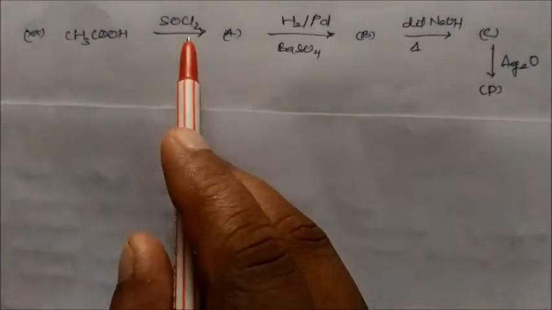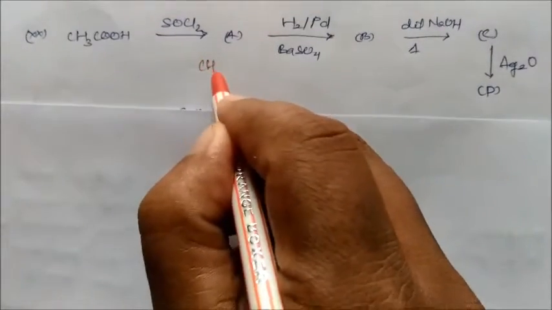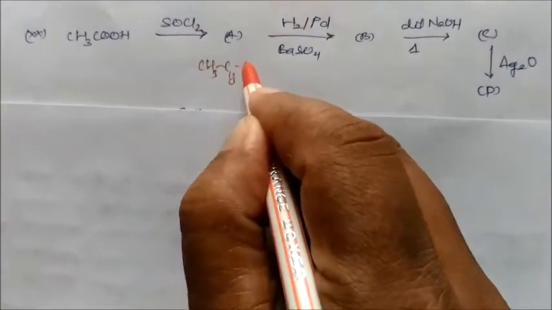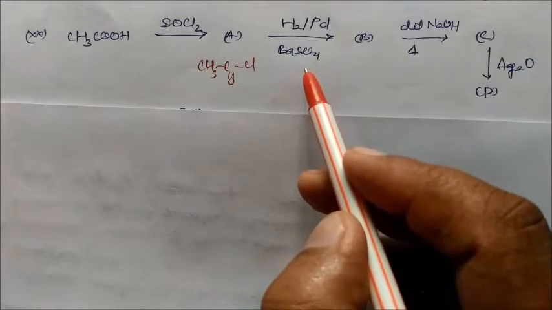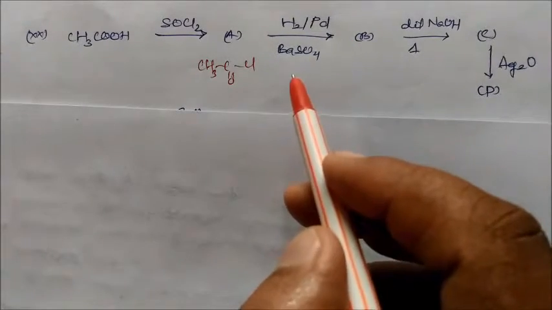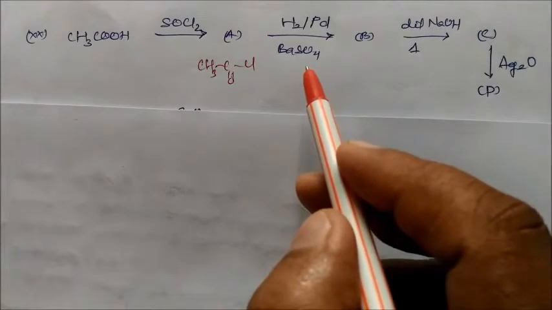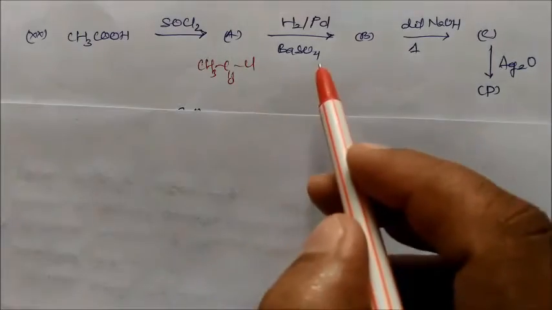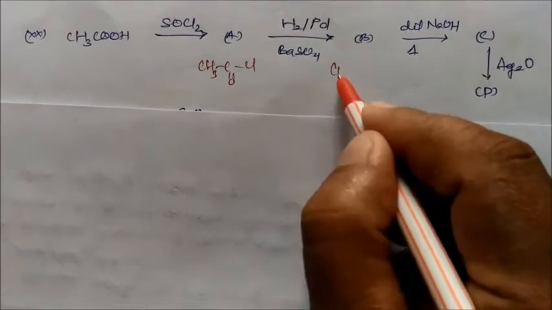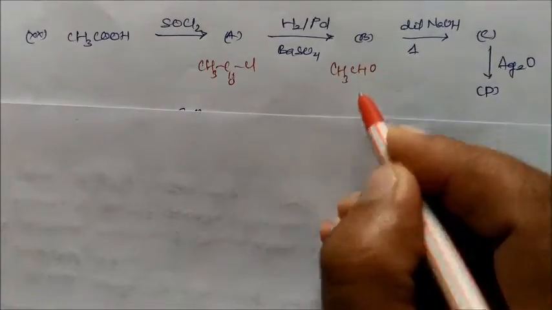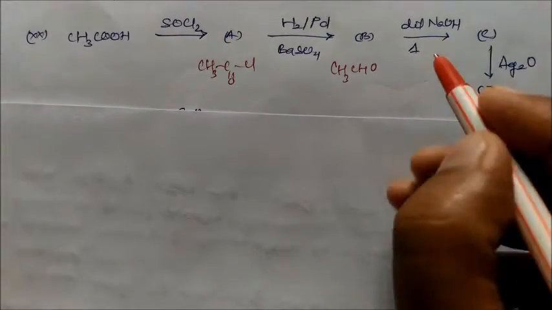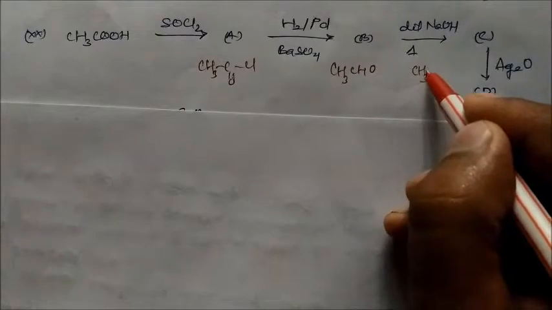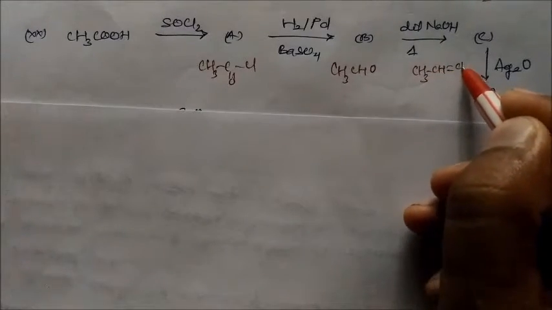So this is acetic acid, in presence of SOCl2 you will get CH3COCl, and with hydrogen, palladium, barium sulfate, this is the Rosenmund reduction. Under this Rosenmund reduction, this will convert into the aldehyde CH3CHO, and in presence of dilute base, dilute base aldol condensation, this will give you CH3CH=CHCHO.